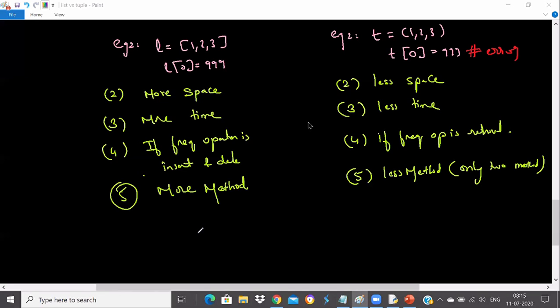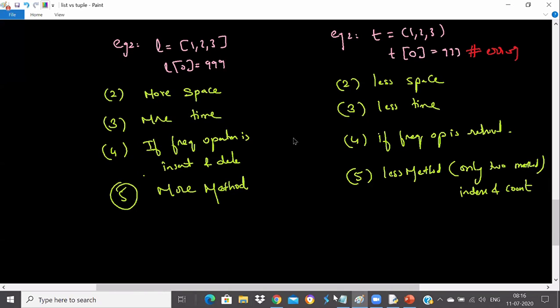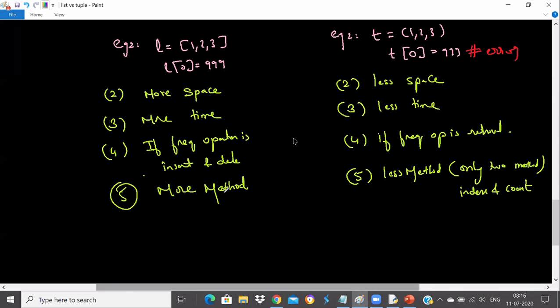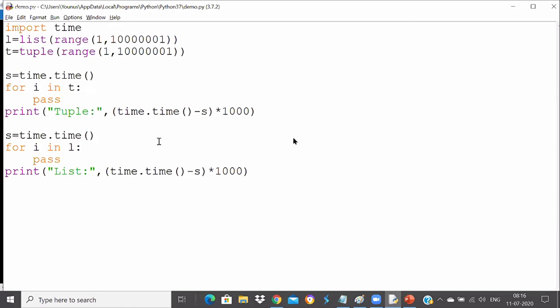Sorry, Aditi. What are those two methods? I'll tell you what those two methods are. It has two methods: index and count. You can always check. We are going to discuss tomorrow anyhow, but we can check what are the methods from list and what are the methods from tuple. Let me run this and show you. Only names I'm telling, and I will tell you tomorrow about those methods.